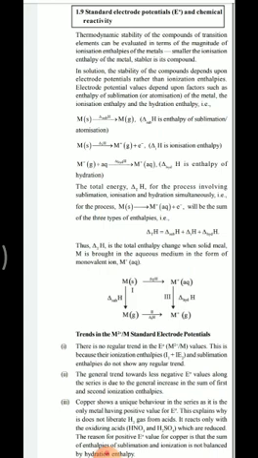Or we can say the higher the E0 value, that is higher means more positive, the more positive the E0 value, the higher is the tendency of metal ions to get reduced to metal. Or the reverse of this, if we say, more negative means lesser E0 value, the more is the tendency of the metal to get oxidized to metal ion.